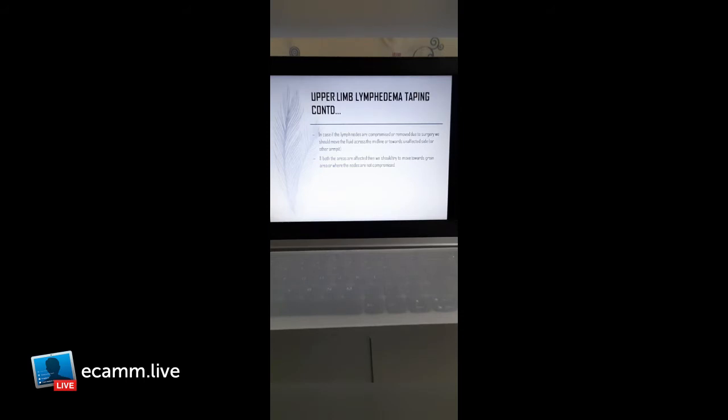And if both areas are affected, in case of bilateral surgery, then what we would do is move the fluid or lymph towards the groin area, or where the nodes are not compromised. We can move it towards the groin, or we can move it to the back area also. So this is the lymphedema taping. I will tell you in my video. Just stay with me.